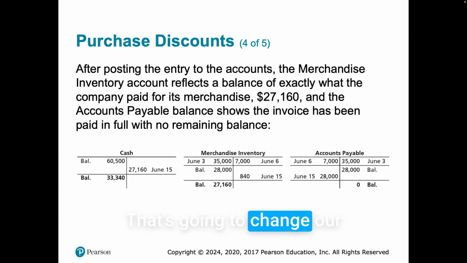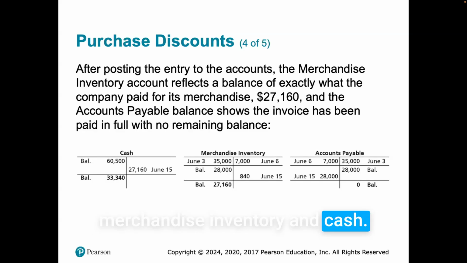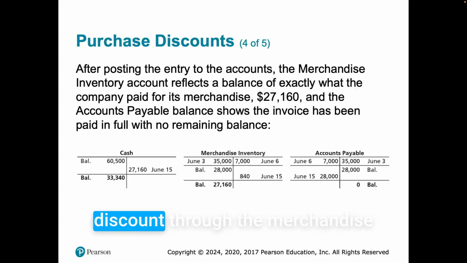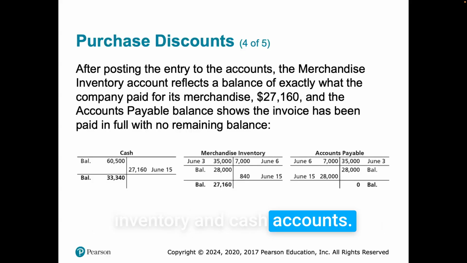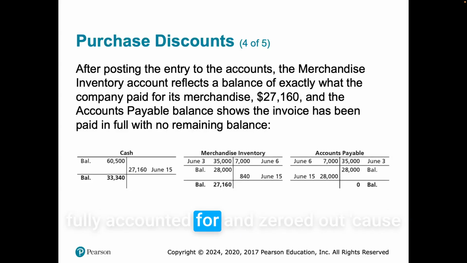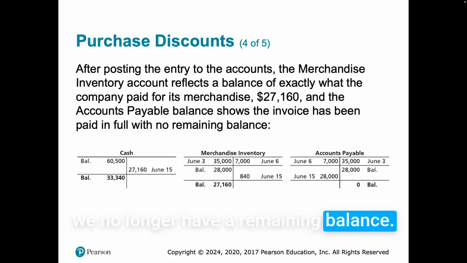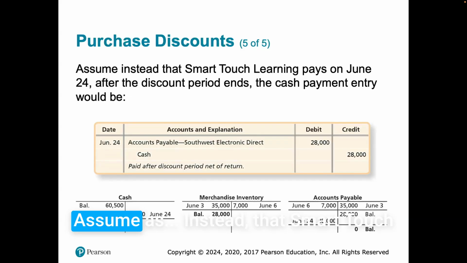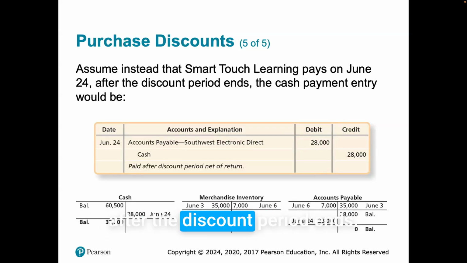That's going to change our merchandise inventory and cash. And so we're going to account for the discount through the merchandise inventory and cash accounts. We don't account for it in the accounts payable. We just make sure the accounts payable is fully accounted for and zeroed out, because we no longer have a remaining balance.